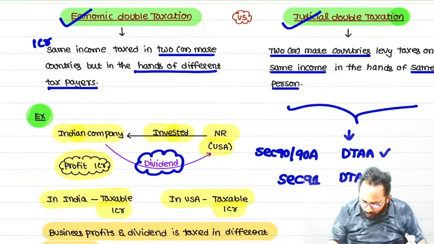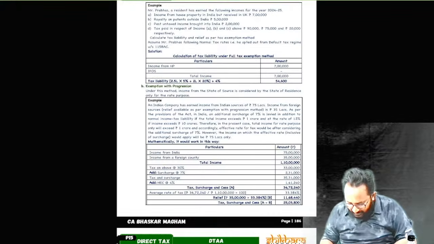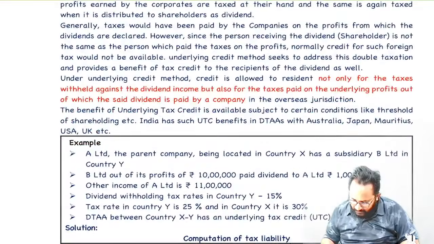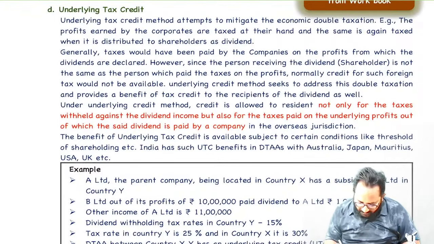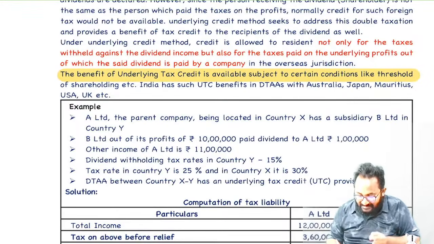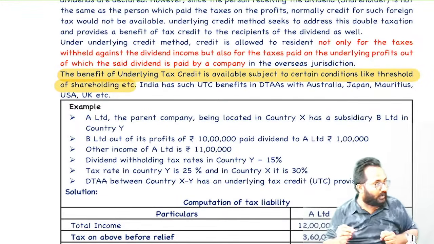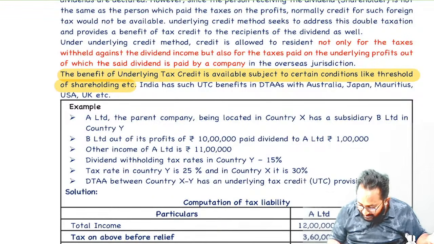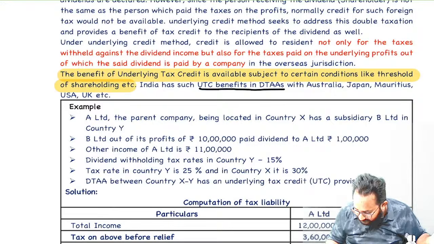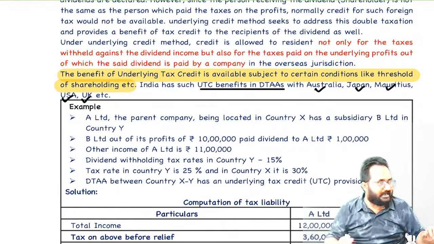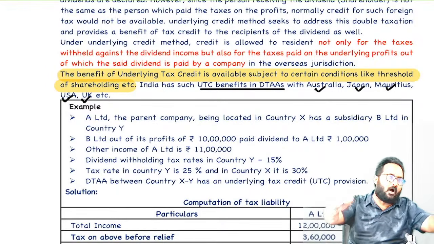If you want to read this entirely, I have clearly given the underlying tax credit method. The benefit of underlying tax credit is available subject to certain conditions, like what? Percentage of shareholding, threshold of shareholding. India now has underlying tax credit benefits in DTAs with which countries? Australia, Japan, Mauritius, USA, UK. So it is not so popular in all other countries.